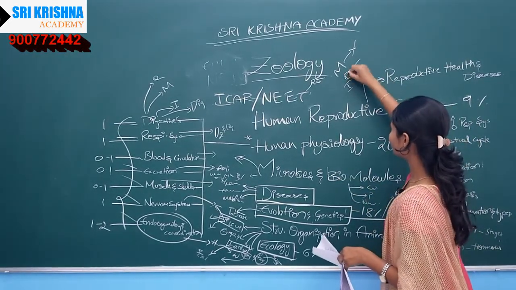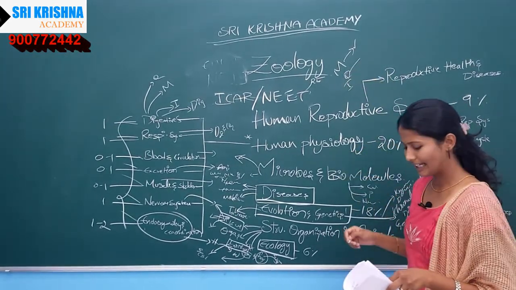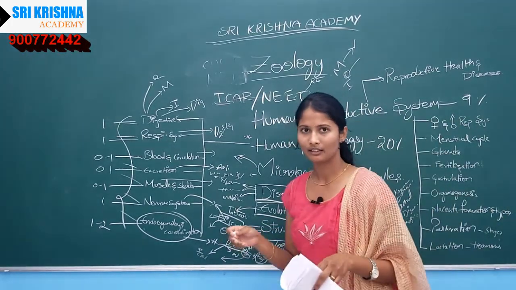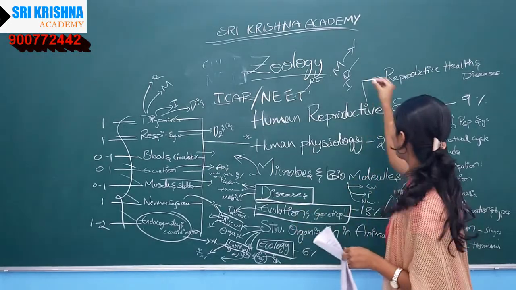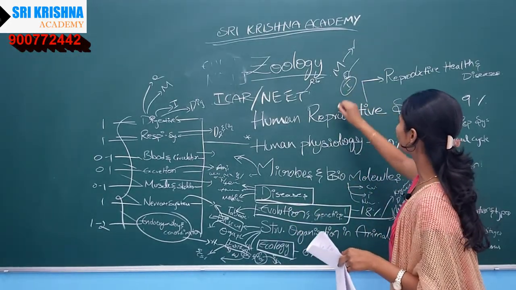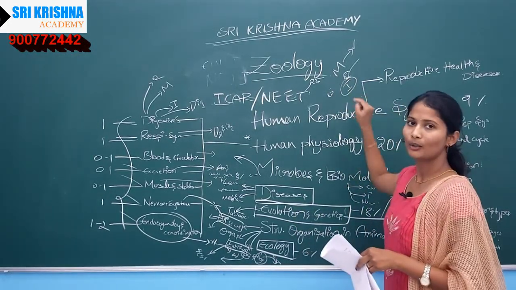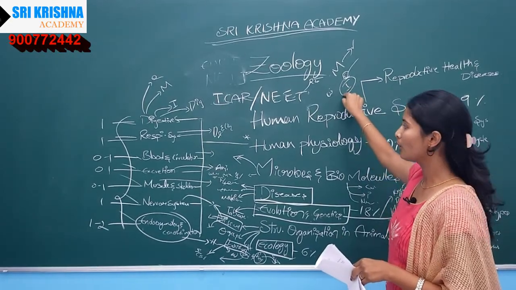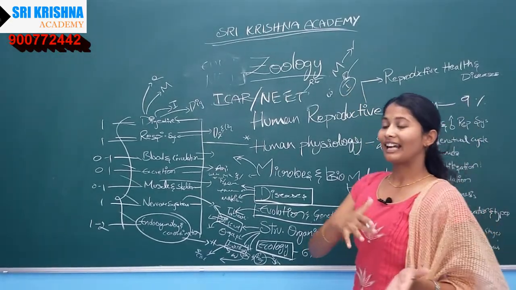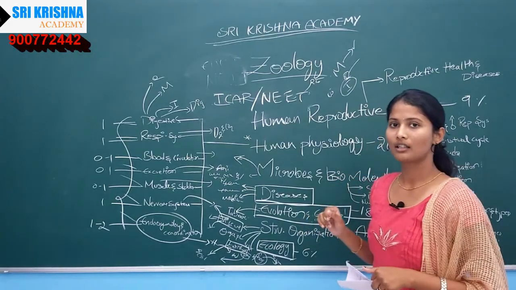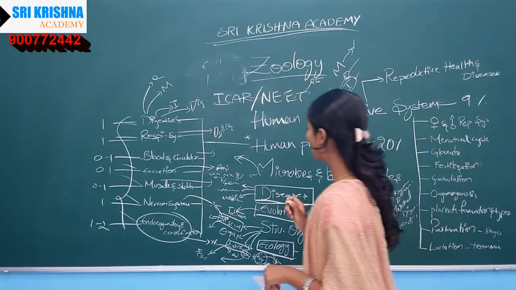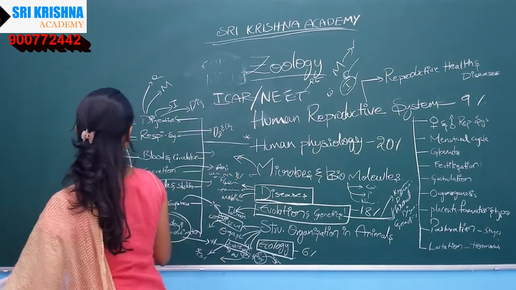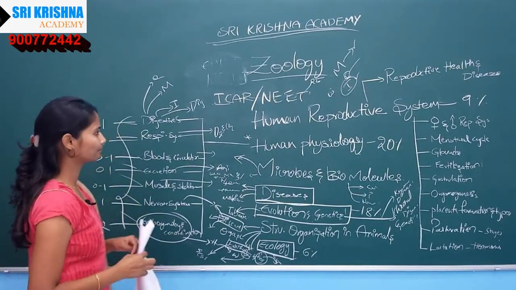Direct questions might be simple or a bit complicated, whereas for indirect questions we need to know the whole topic and the connection between those 2 topics. So this is the pattern of the questions.